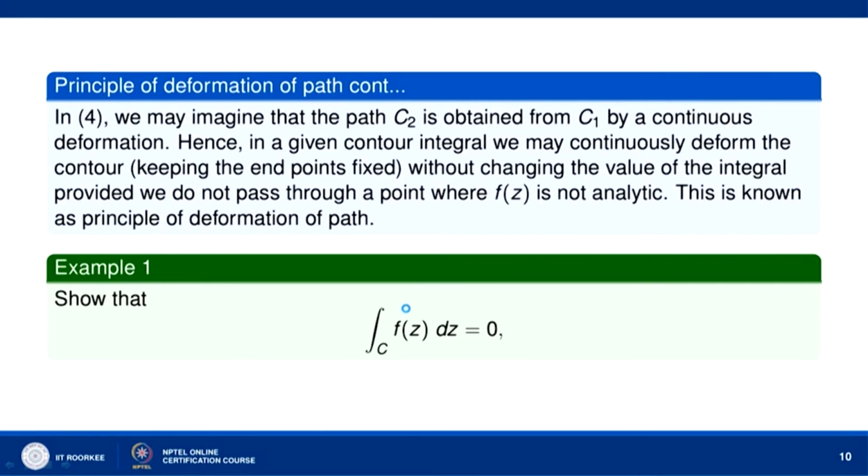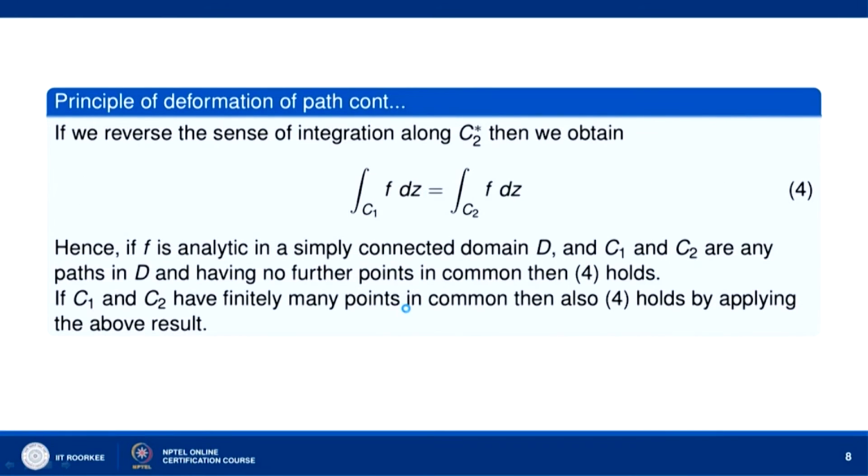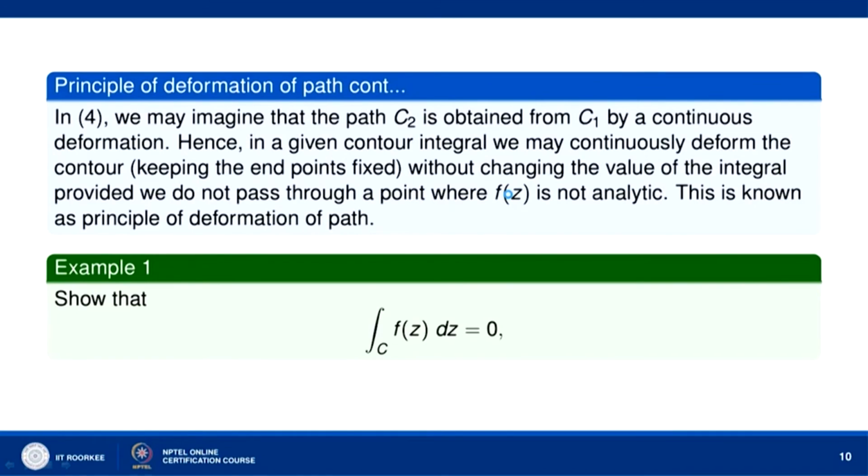So in this, the integral over C1 of f(z) dz equals the integral over C2 of f(z) dz. If we imagine that the path C2 is obtained from C1 by continuous deformation, then in a given contour integral we may continuously deform the contour keeping the endpoints fixed without changing the value of the integral, provided we do not pass through a point where f(z) is not analytic. This is known as the principle of deformation of path.